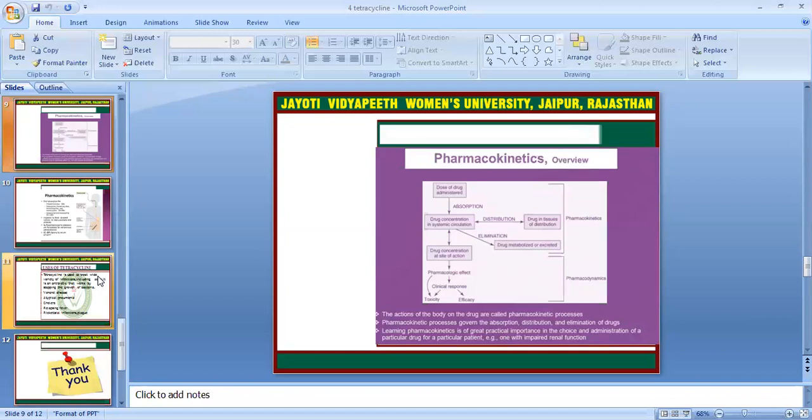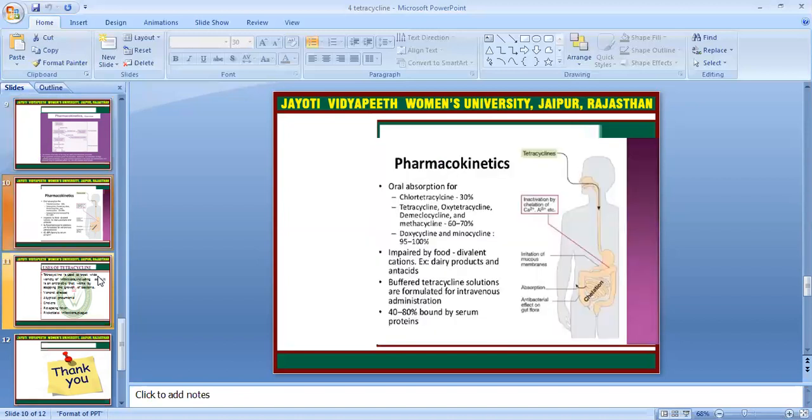Pharmacokinetics: this is the pharmacokinetic process of tetracycline. It covers oral absorption, then impaired absorption with food through divalent cations, then how buffered tetracycline solutions are formulated for intravenous administration. 40 to 80% is bound to serum protein.